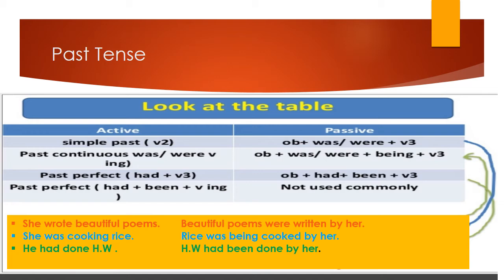Past perfect tense, we have had and the third form of the verb. So, he had done homework, and when we convert, object plus had plus been plus the third form of the verb: homework had been done by him.